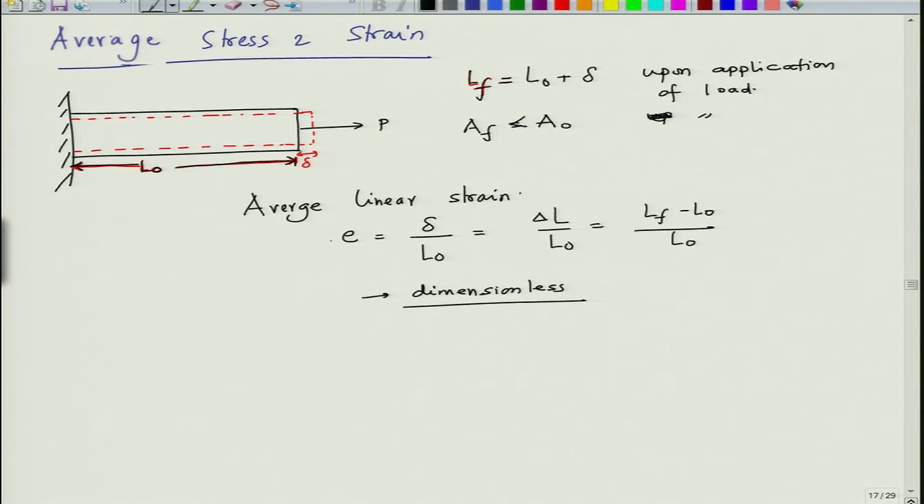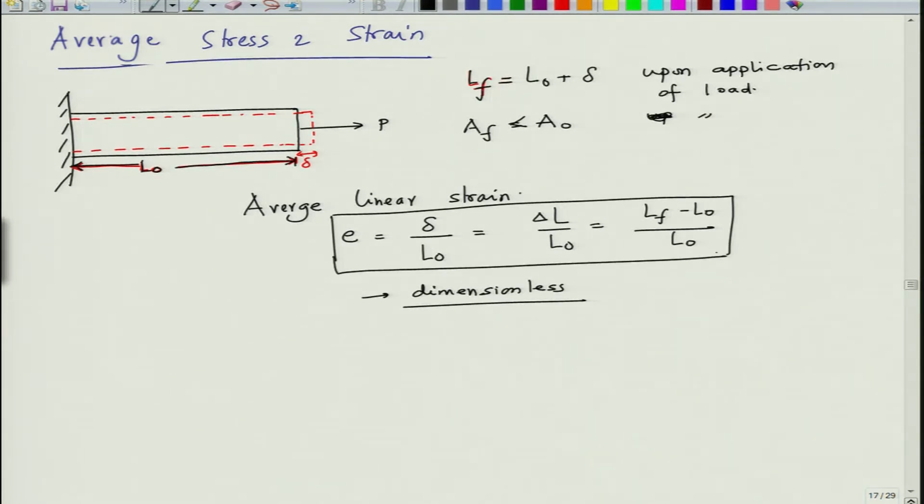Okay. And we are saying this average linear strain, assuming that every microscopic component in the beam undergoes a similar level of deformation. So, this is average linear strain, which is nothing but delta divided by L naught.